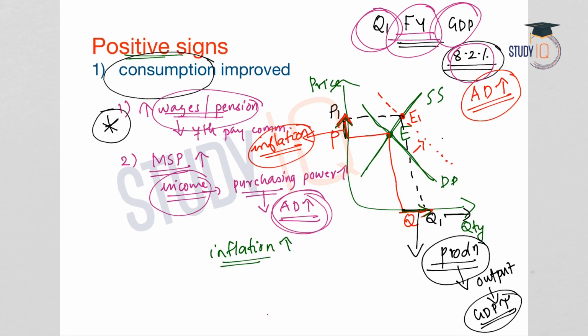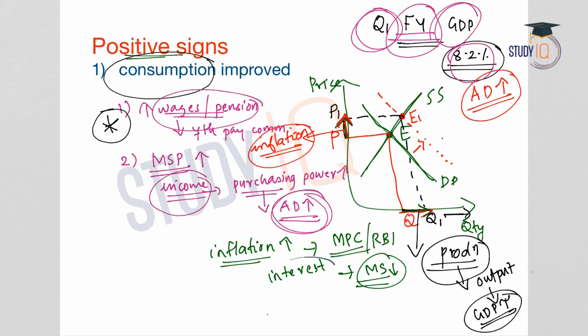When inflation is high in the economy, the RBI or the Monetary Policy Committee will hike the interest rates in order to contain the money supply. So money supply will come down, and therefore the interest rates will go up. And with these increased interest rates, investments will come down. We have already discussed this concept.